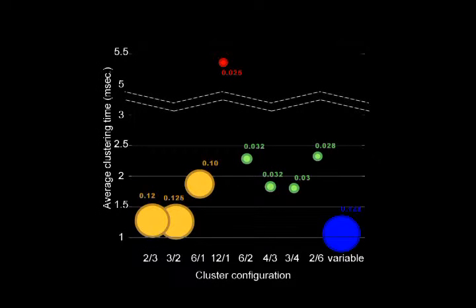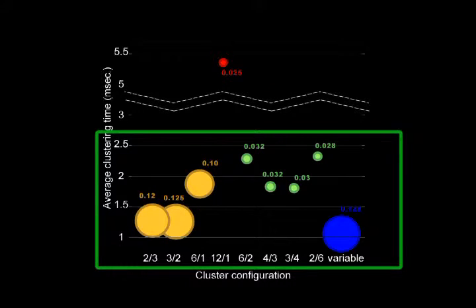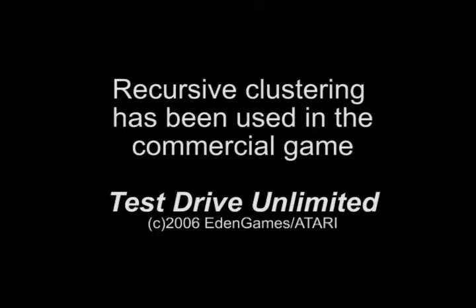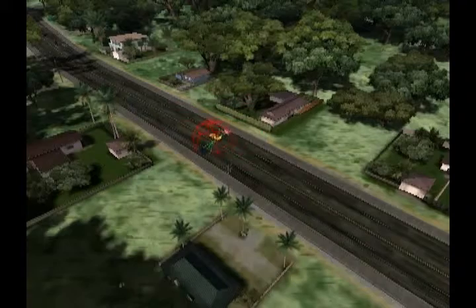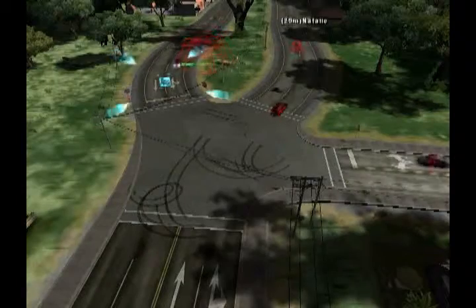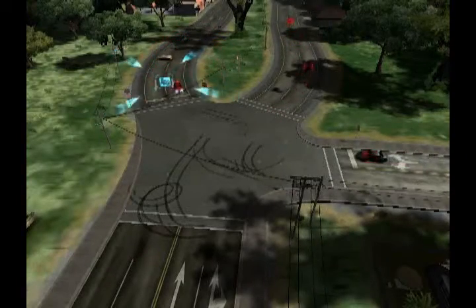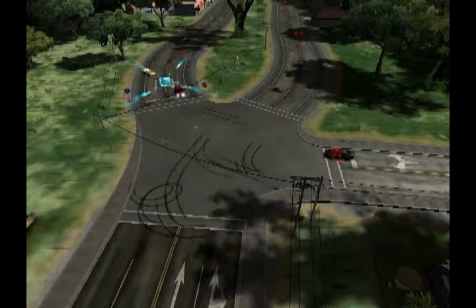We perform clustering to reduce the cost of 3D audio processing when a scene contains many sound sources. However, clustering can end up being expensive when the number of sources is large. To avoid this problem, we introduce a recursive approach. As we can see in this graph, the clustering is much faster using the recursive approach compared to the original method. A variant of this recursive approach was used in a commercial video game by Eden Games, Test Drive Unlimited. In this footage from the game, we show the sound clusters which are used in red.